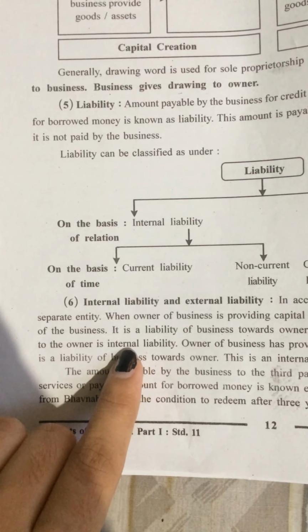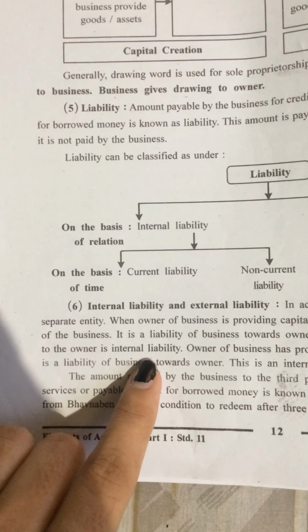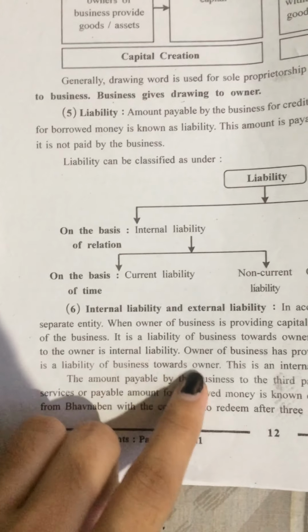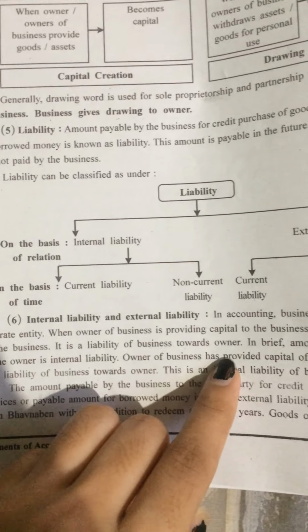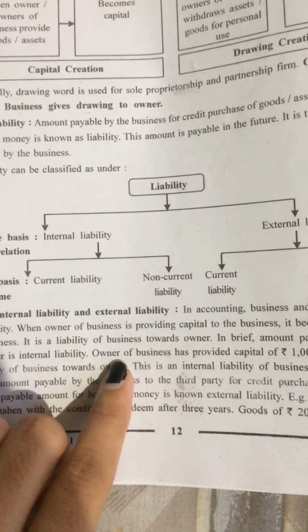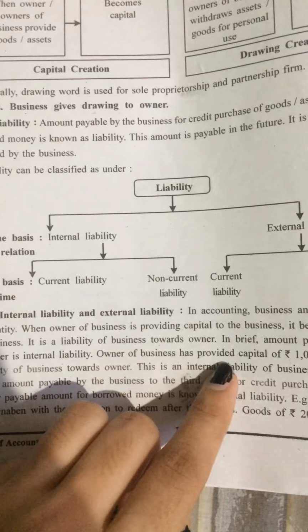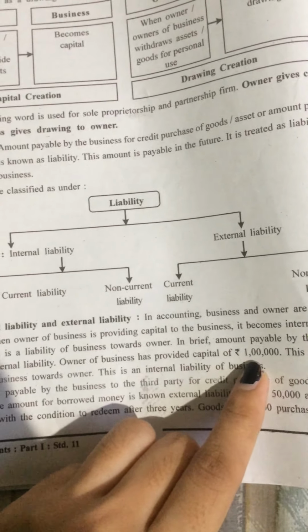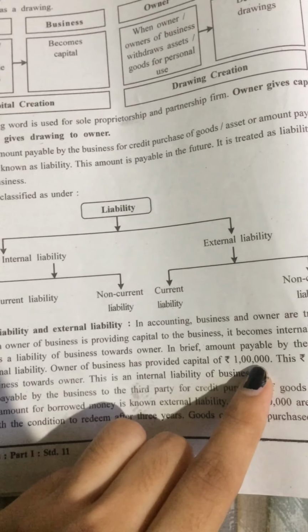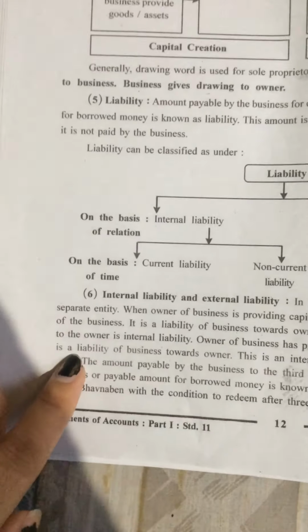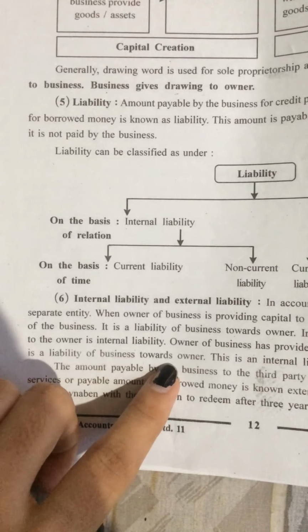It means the amount that the business has to pay to the owner is internal liability. For example, if the owner of the business has provided capital worth 1 lakh, now this 1 lakh is a liability of the business towards the owner.